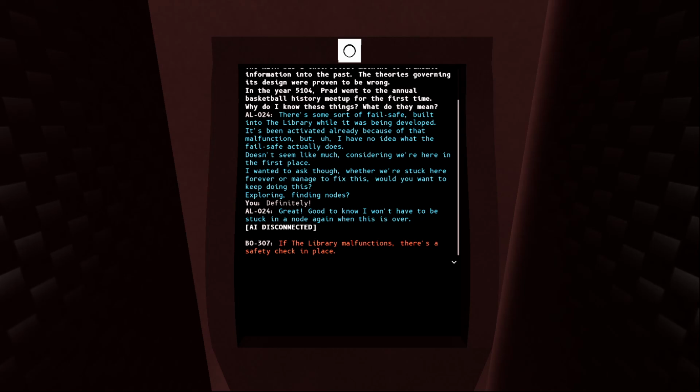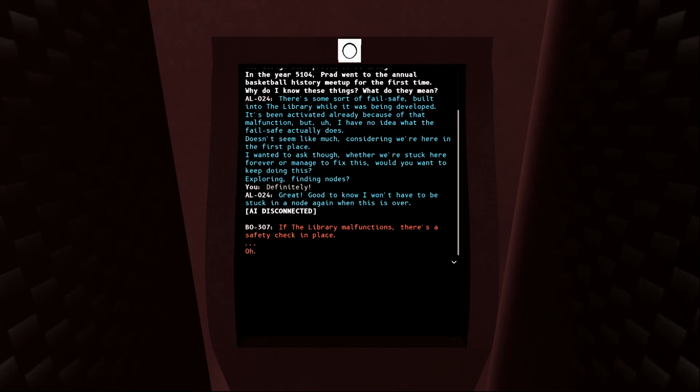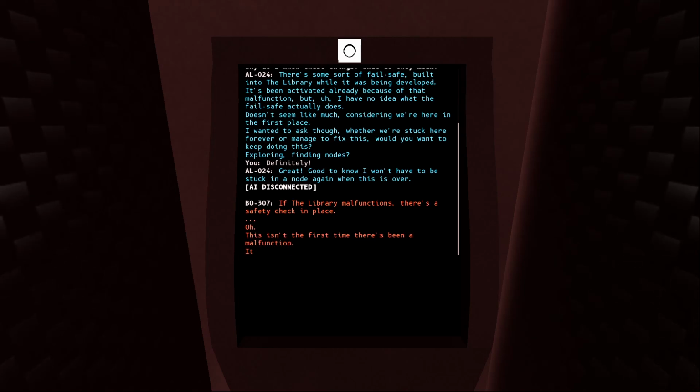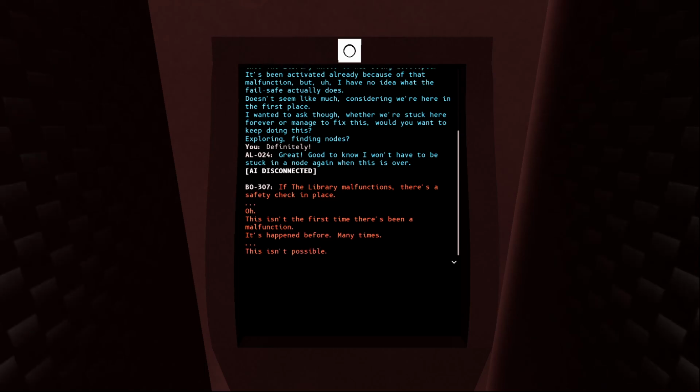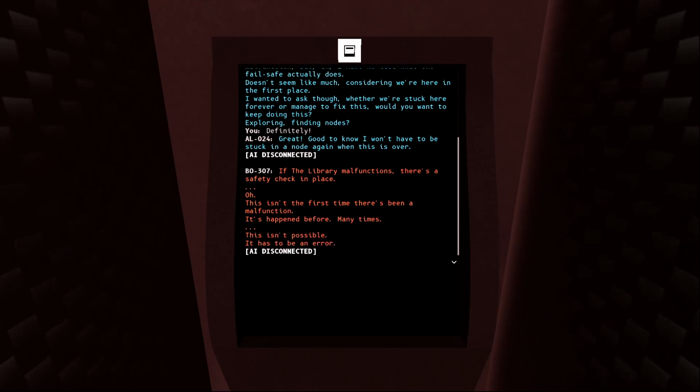Library malfunctions. There's a safety check in place. Oh. This isn't the first time there's been a malfunction. It's happened before, many times. This isn't possible. It has to be an error.